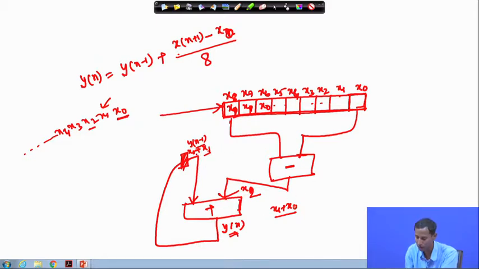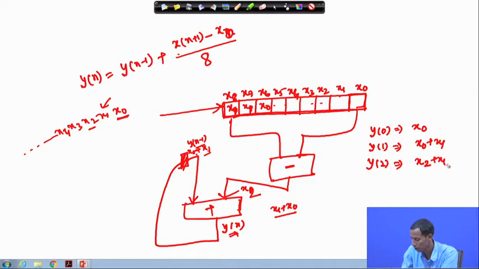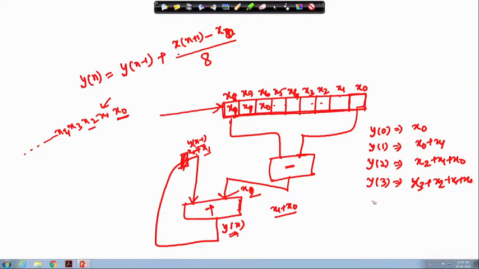If I consider this, the y 0 value is x 0 at the very beginning, y 1 value is x 0 plus x 1, then y 2 value is x 2 plus x 1 plus x 0, then y 3 value is x 3 plus x 2 plus x 1 plus x 0.